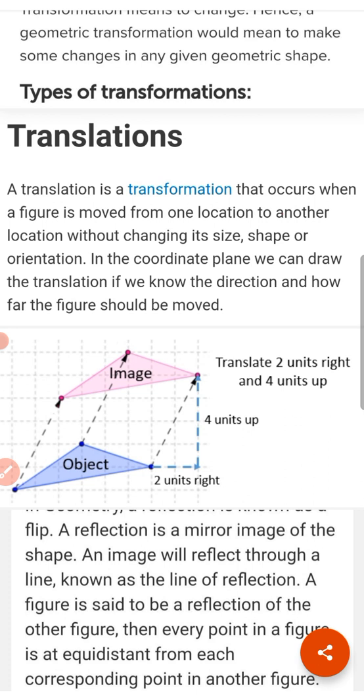Today you are going to learn about four different types of transformation, that is translation, reflection, rotation and enlargement. A translation is a transformation that occurs when a figure is moved from one location to another location without changing its size, shape or orientation. In the coordinate plane, we can draw the translation if we know the direction and how far the figure should be moved.